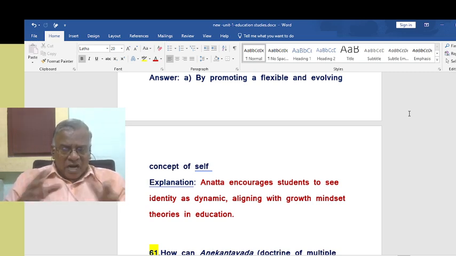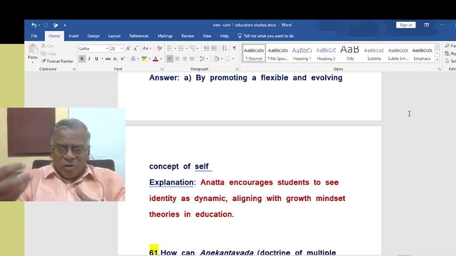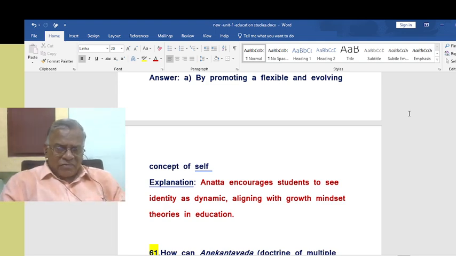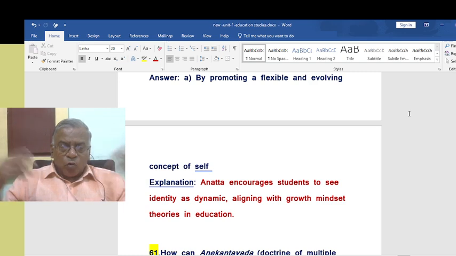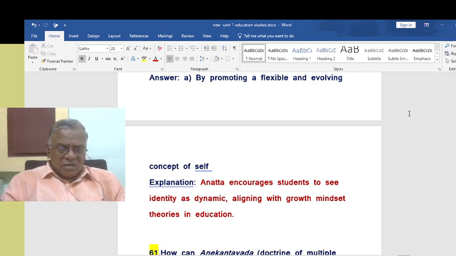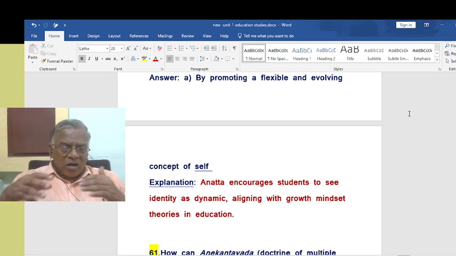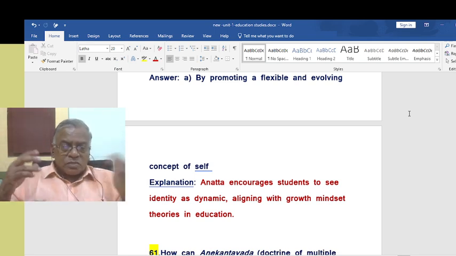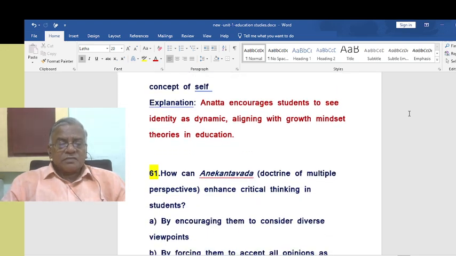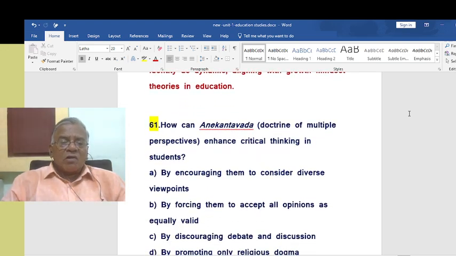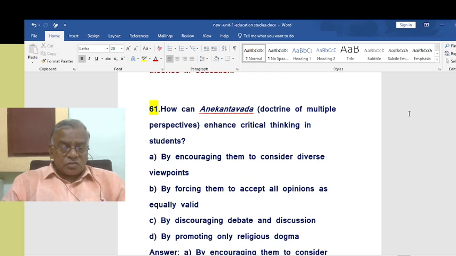So don't be stuck with one area. Go on exploring life. In other words, have the growth mindset. So that is how Anatta encourages students to see identity as dynamic, aligned with growth mindset theories and education. How can Anekantavada, the doctrine of multiple perspectives, enhance critical thinking in students?